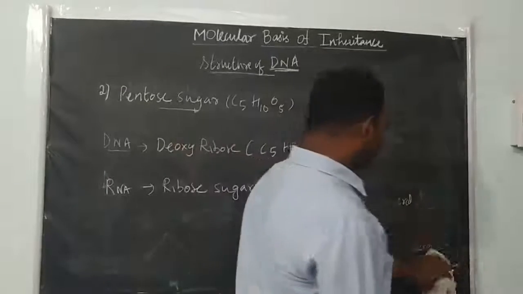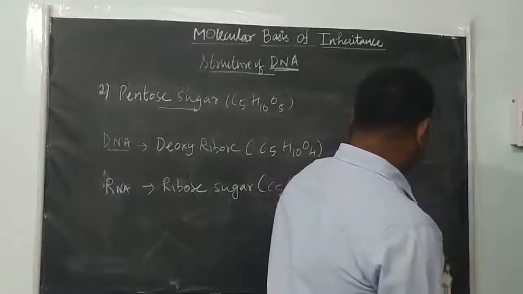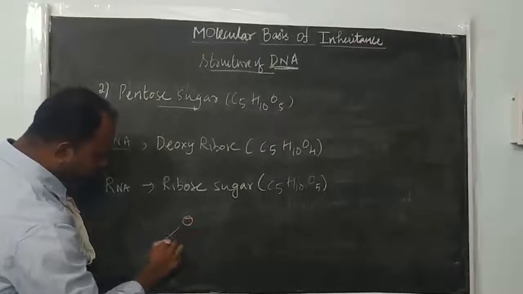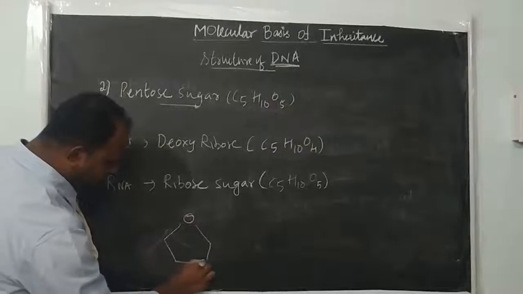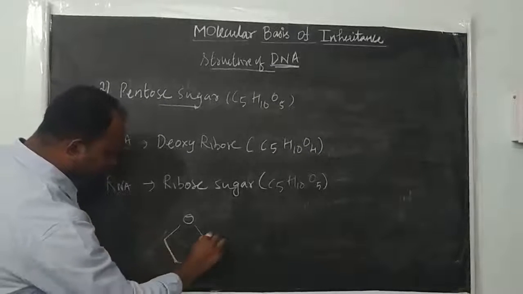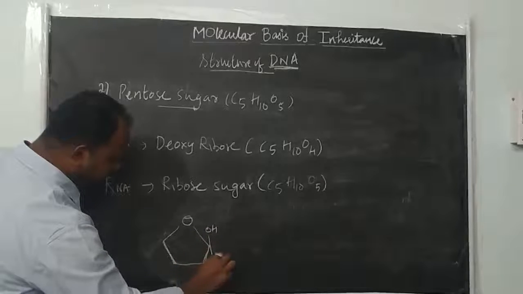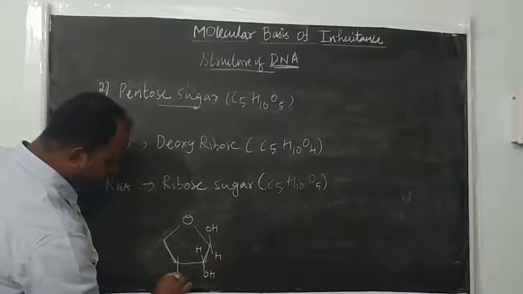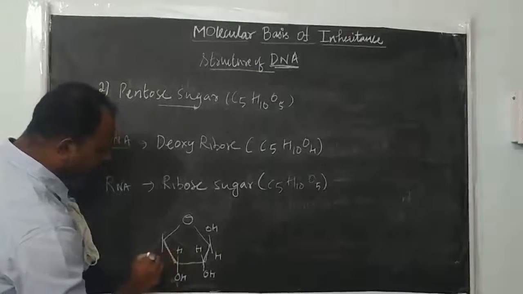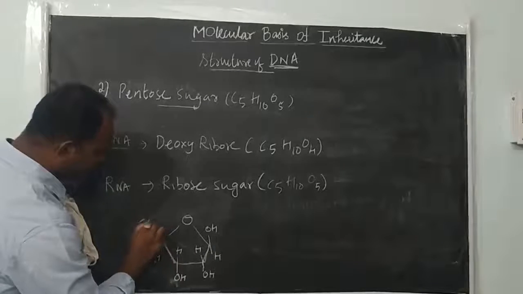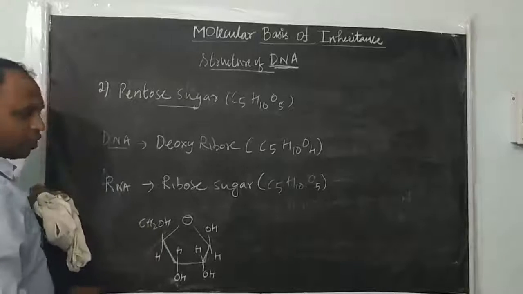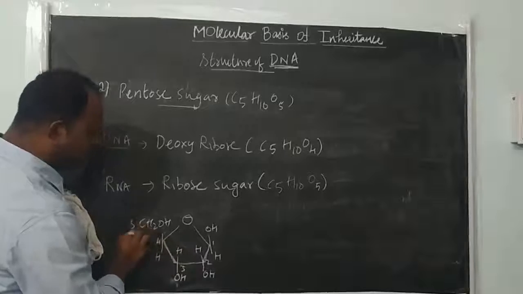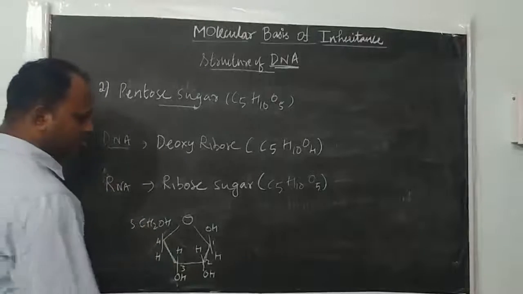Okay, now we will see the difference between deoxyribose and ribose sugar. First I will write ribose sugar. It's a 5 carbon sugar. The structure of ribose looks like this. Here OH, here H. This is carbon 1. Here OH, here H, here OH, here H, here H, here CH2OH. You see how many carbons there are? 1, 2, 3, 4, and here the 5th carbon, right?